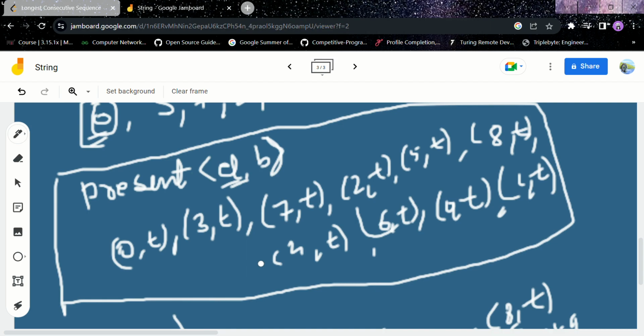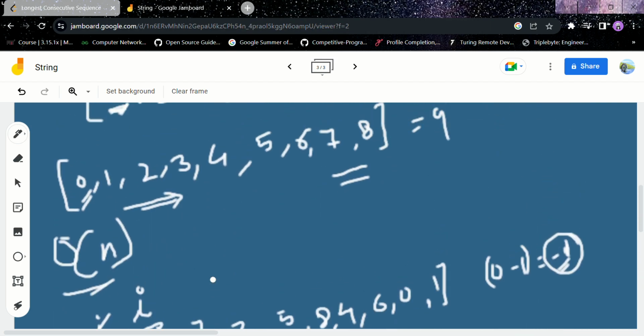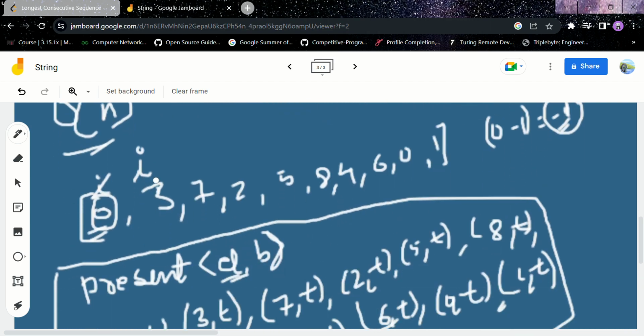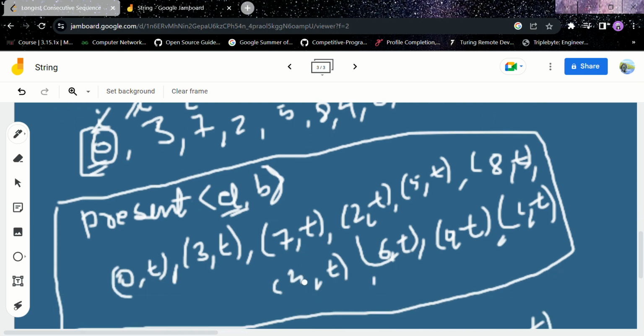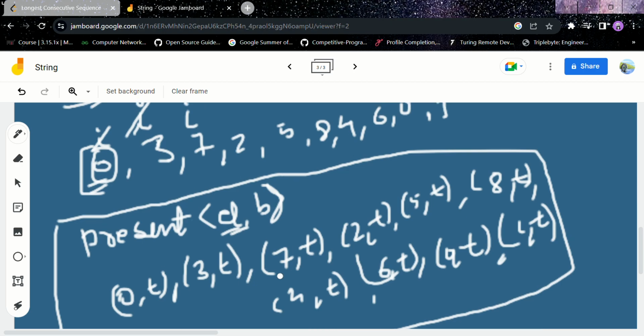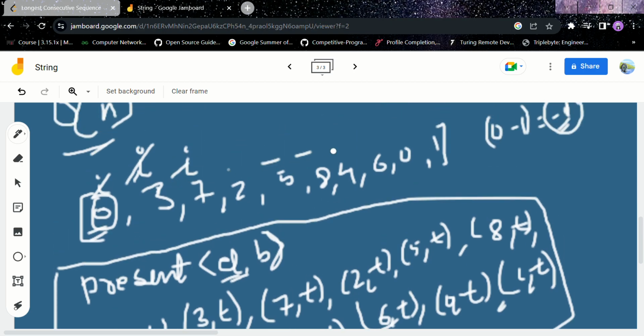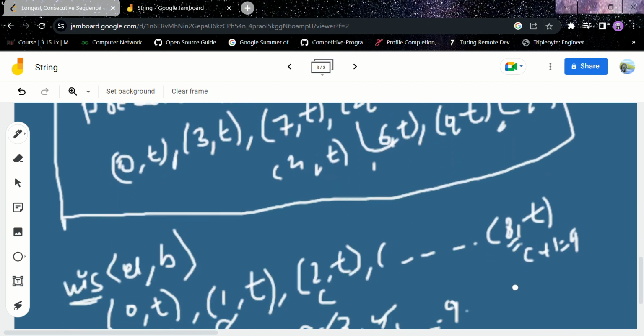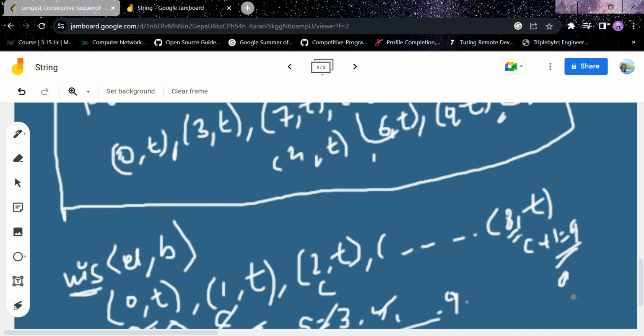Similarly for 7, it is present but already visited. For all the elements in this array, every element is visited. So our last answer is 9.